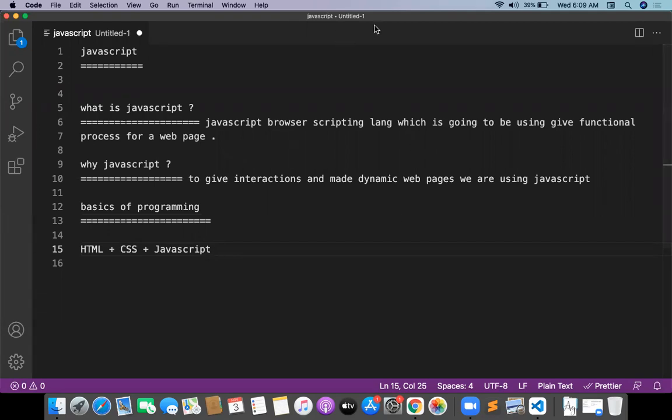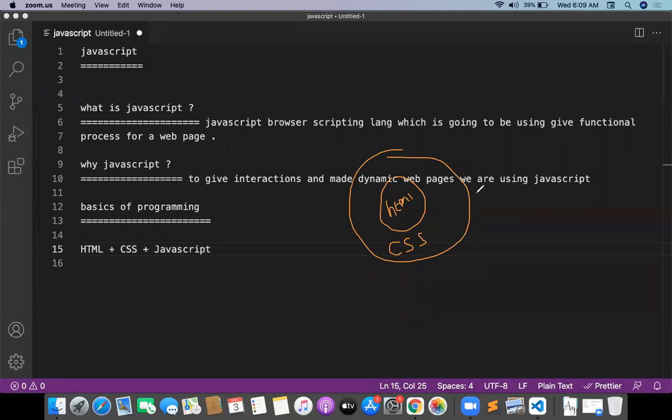For example, let me tell you, this is your HTML, guys. On top of the HTML, basically, CSS is going to be overlapping. CSS is just for simple styles and decorations. On top of the HTML and CSS, we will be having JavaScript.